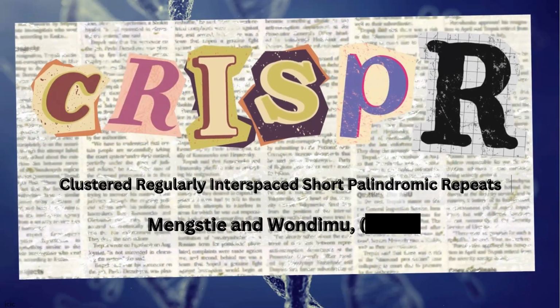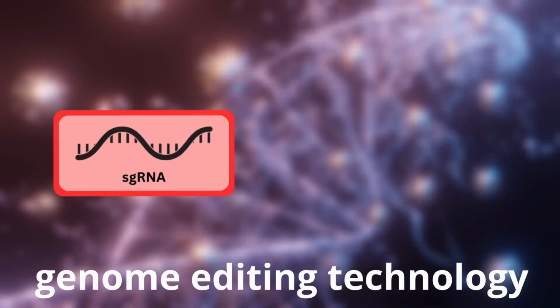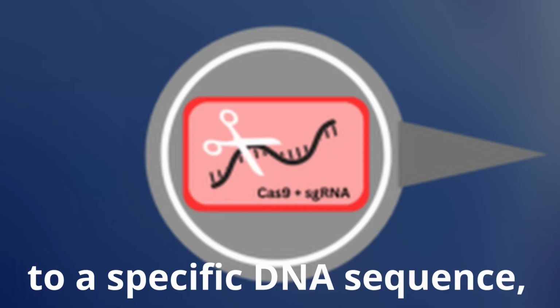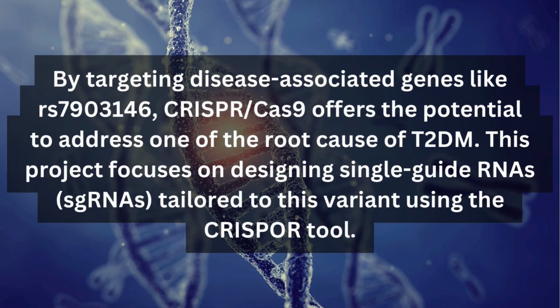The CRISPR-Cas9 system, as explained by Ed.D in Mundimote 2021, is an advanced genome editing technology. It uses a guide RNA to direct the Cas9 enzyme to a specific DNA sequence, creating precise edits. By targeting disease-associated genes like rs7903146, CRISPR-Cas9 offers the potential to address one of the root causes of type 2 diabetes mellitus. This project focuses on designing single guide RNAs, sgRNAs, tailored to this variant using the CRISPR tool.